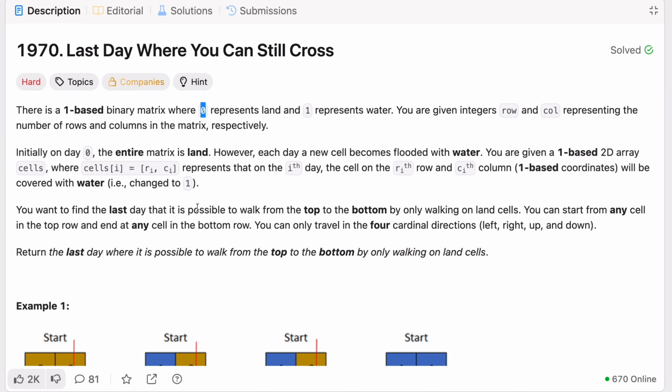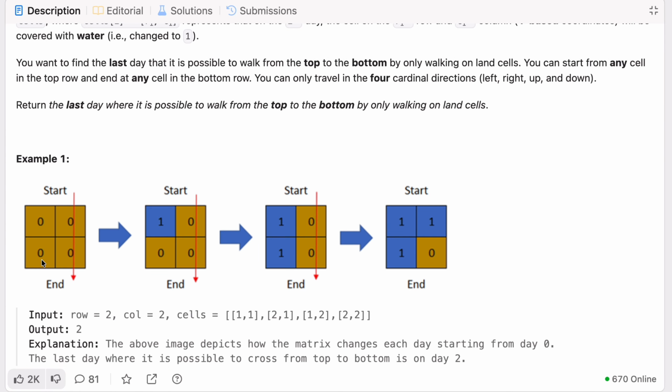This is what we have been given in this binary matrix. Here 0 0 0 and 0, these are called land. Here we have 1 0 0 0, means this one is water and the rest of the 3 are land.